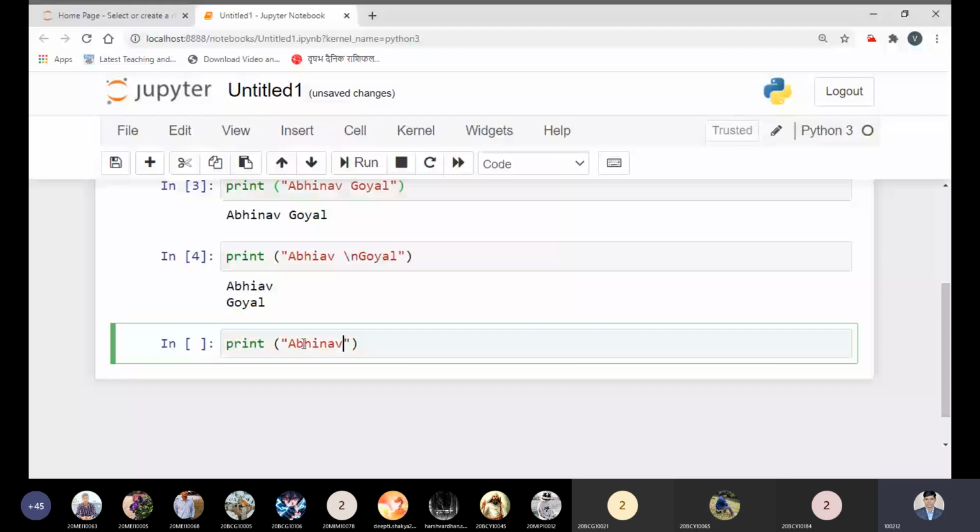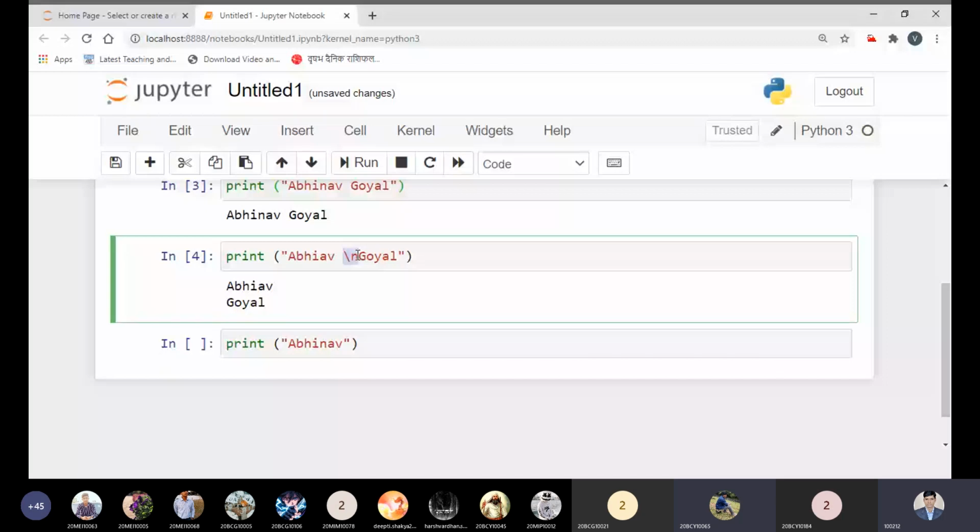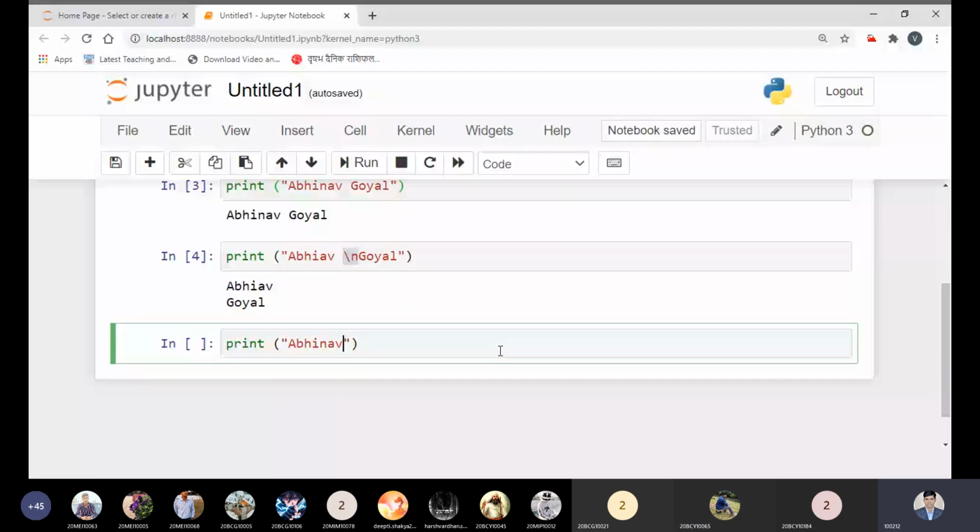If you want to print, especially if you want to print slash n as well, you can use it like this one.